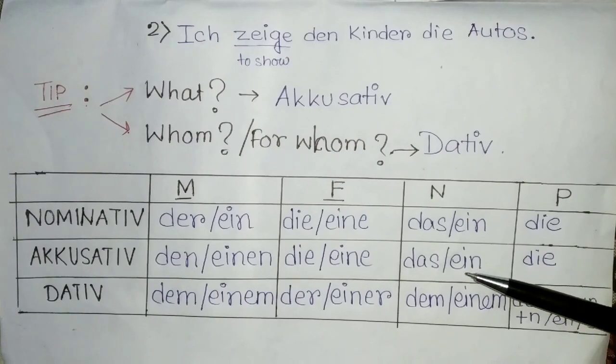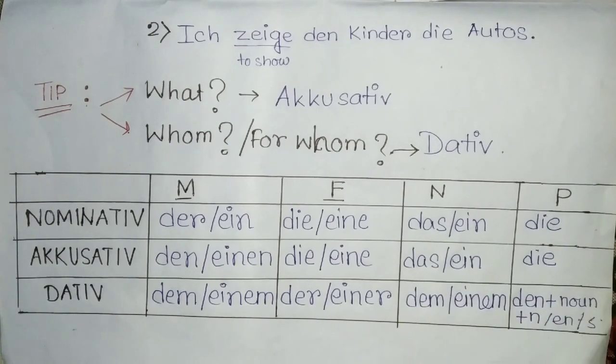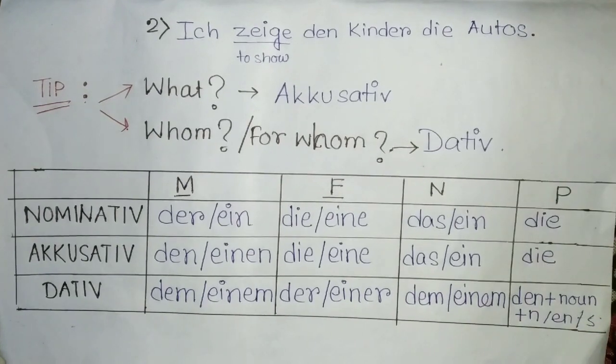It will be proof to the examiner that you don't know the grammar. That's why while speaking, make sure your endings sound clear. Okay? Now I would request you to pause the video and note this down because these are very important topics.